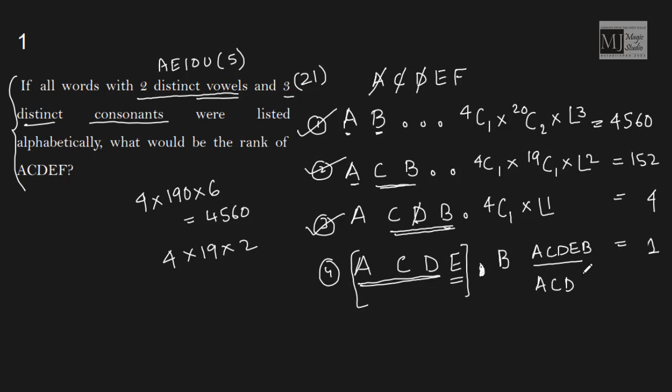That means A, C, D, E, F, and we want A, C, D, E, F. That is one more position. So 4560 plus 152 plus 4 plus 1 plus 1 gives me 4718.